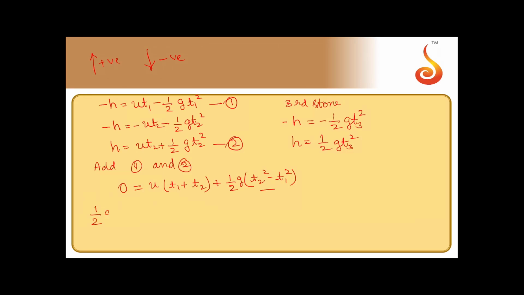So take this term to the left hand side, to become half g into, just reversing these two, t1 square minus t2 square, that is equal to u into t1 plus t2.